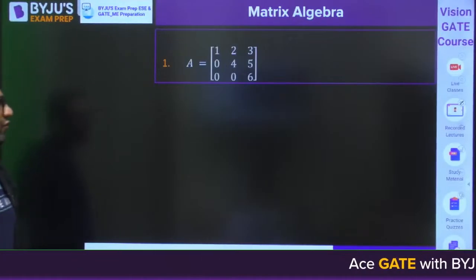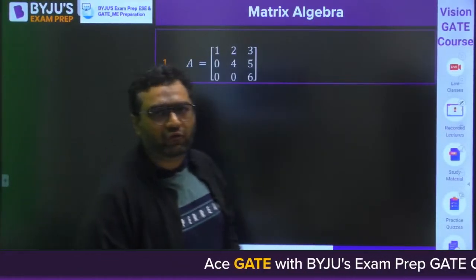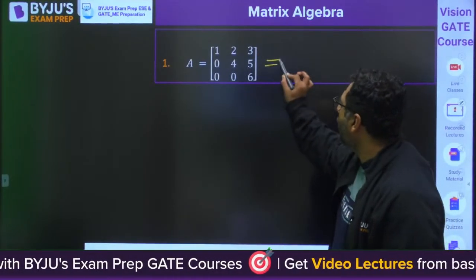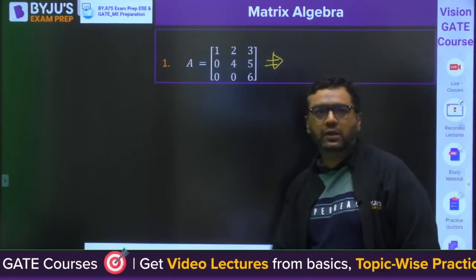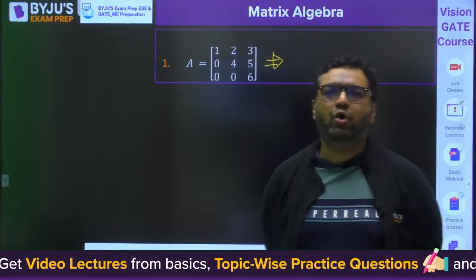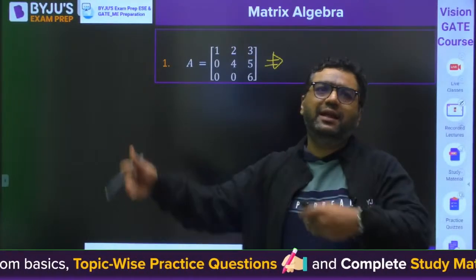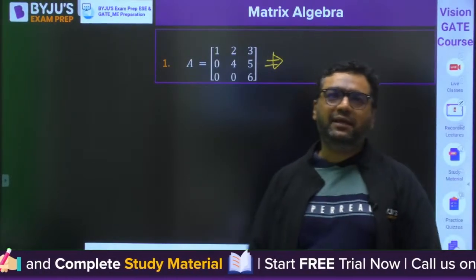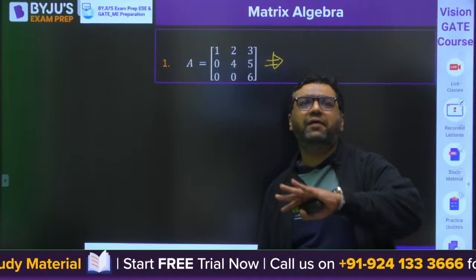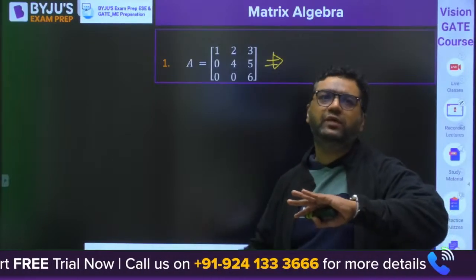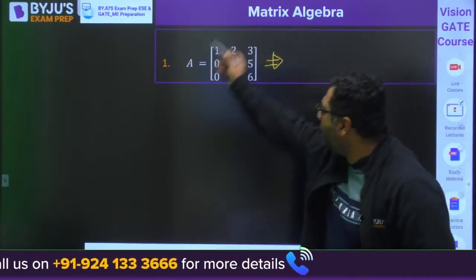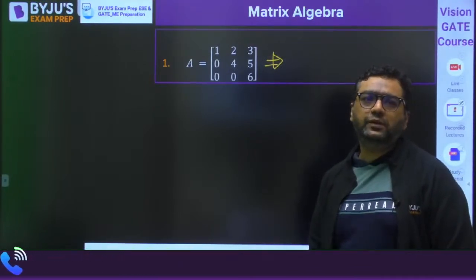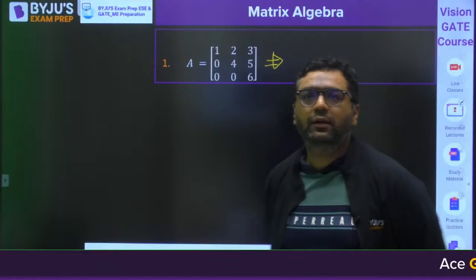So, my dear, now we have this question in front of us. First of all, you need to tell me, is it in row echelon form or not? Don't worry, with the next 8 questions you will get all the ideas. I have taken the examples in such a way that you will have an idea what to do for which type of case. So tell me, is it in row echelon form?